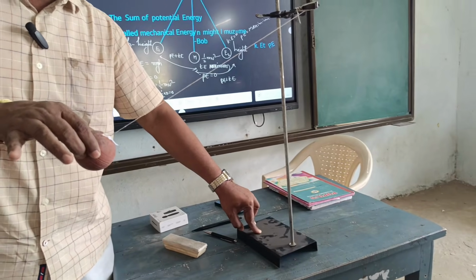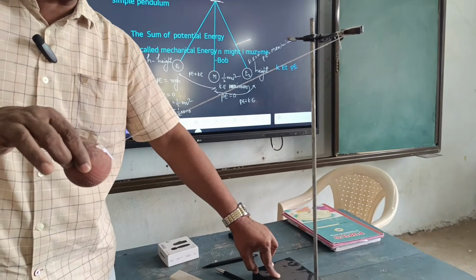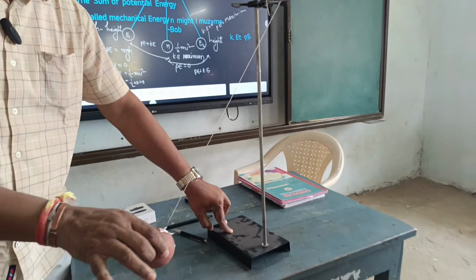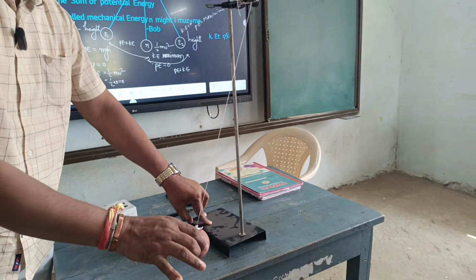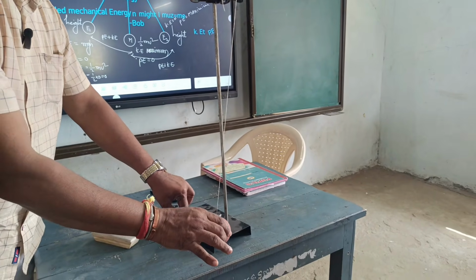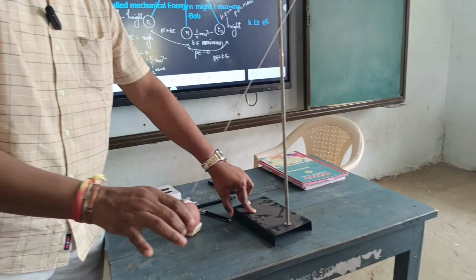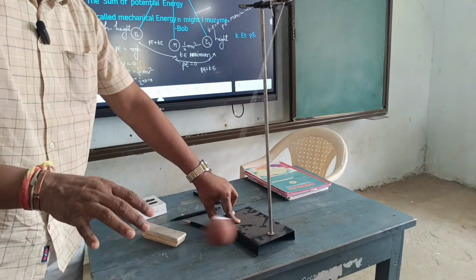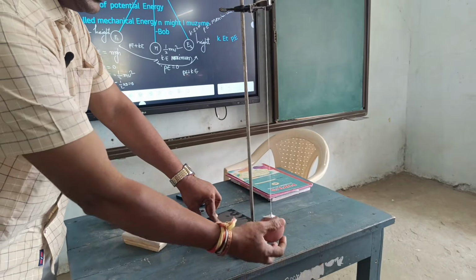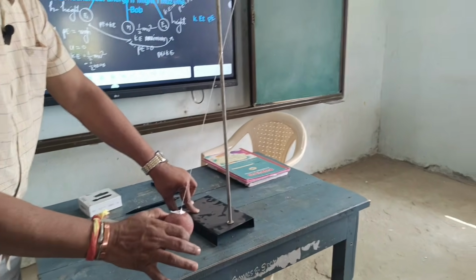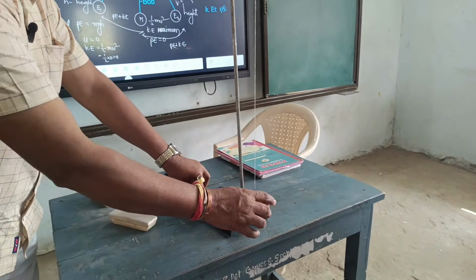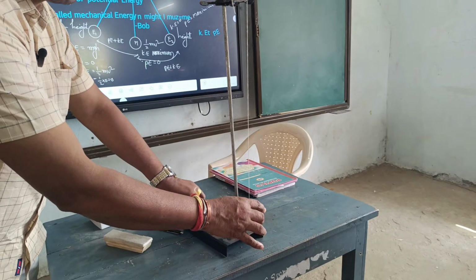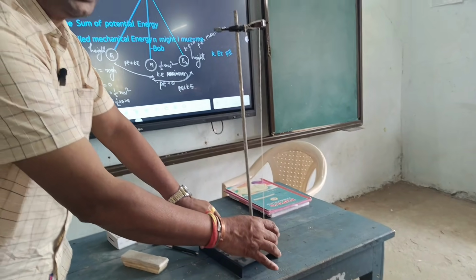When the bob is moving like this, height is decreasing, slowly its velocity is increasing. It is gaining kinetic energy. At this mean position, the bob has maximum kinetic energy, but the potential energy is 0.